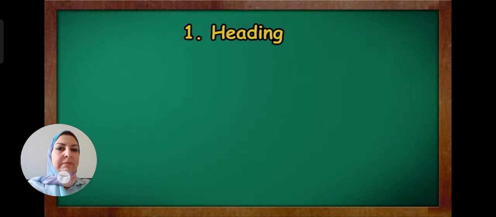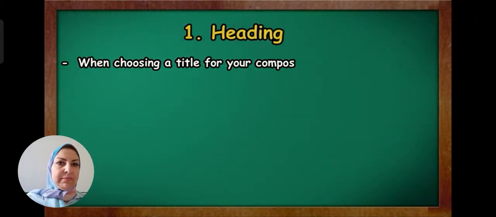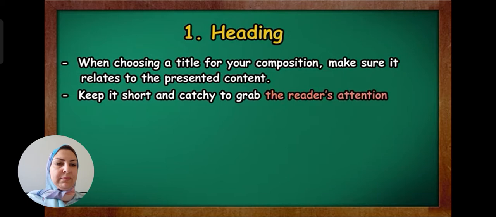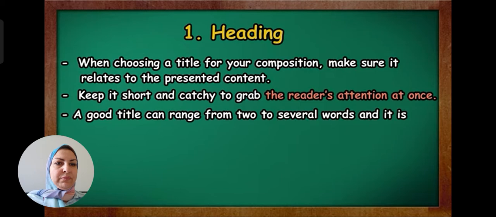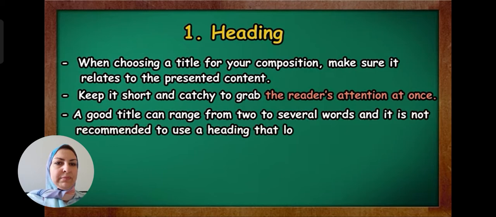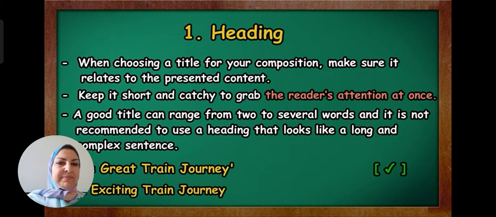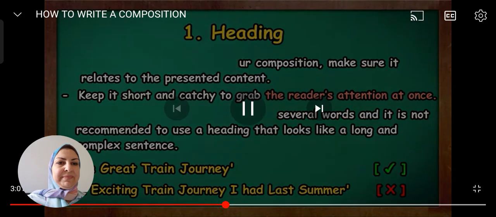So the first part is the heading. When choosing a title for your composition, make sure that it relates to the presented content. Keep it short and catchy to grab the reader's attention at once. A good title can range from 2 to several words, and it is not recommended to use a heading that looks like a long and complex sentence. Check out the 2 different examples here, and it will be clear to you. The Great Train Journey seems good, but an exciting train journey I had last summer doesn't look catchy.